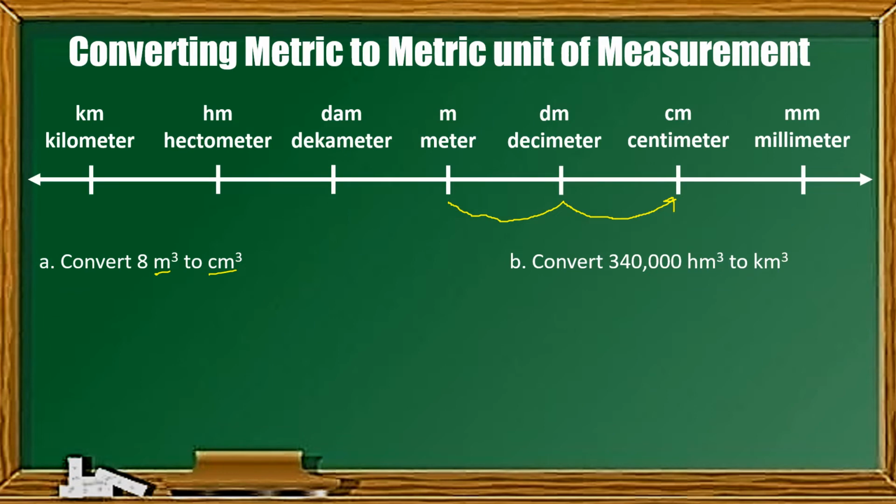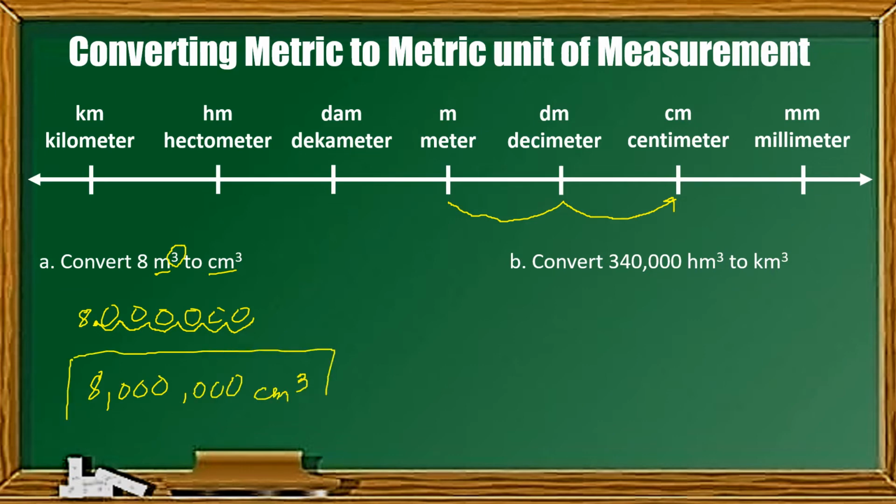So, what will happen is that 8 meter cube, nandito yung decimal. Meron tayong dalawang movement from meter to centimeter, and then we're going to multiply it by 3 kasi naka-cube. So, ang total na movement natin ay 6. We will move this decimal 6 units to the right. So, that is 1, 2, 3, 4, 5, 6. And all the spaces, we add 0. So, that means 8 cubic meter is equivalent to 8 million cubic centimeter.